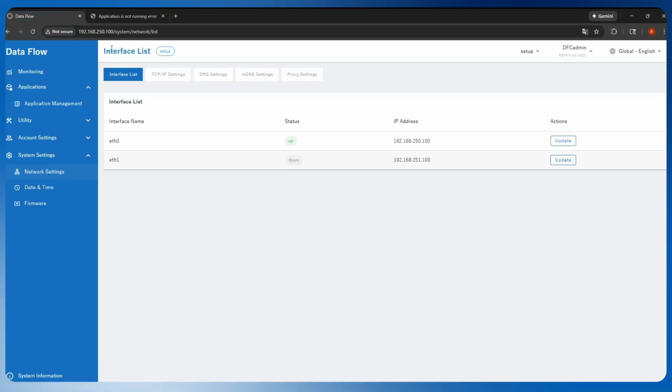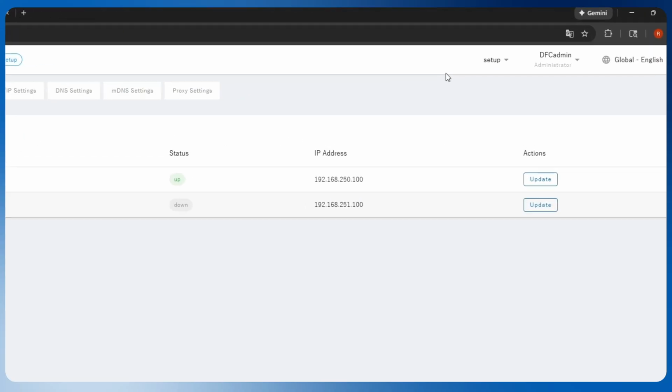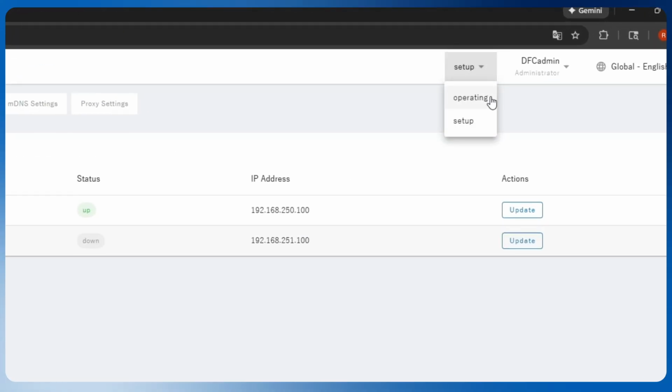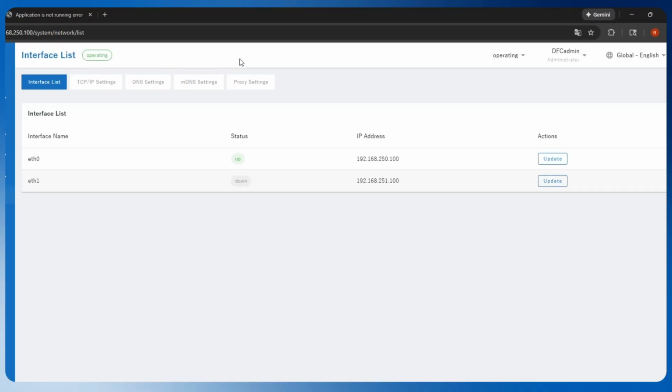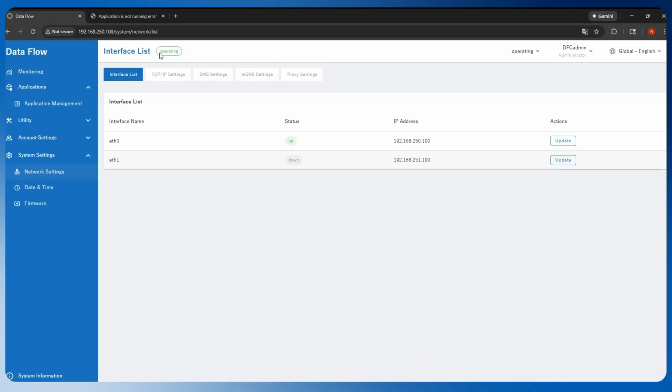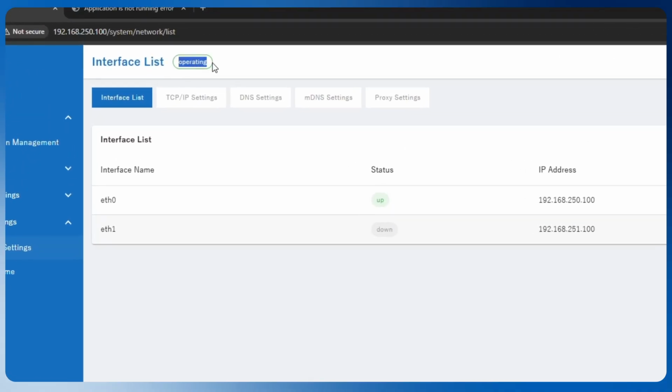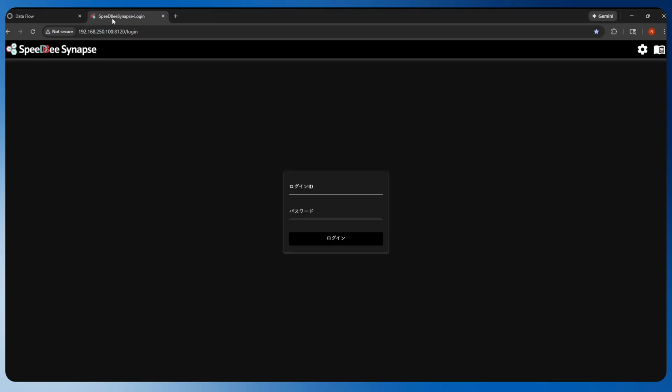To change the DX100 to the operating mode, go to the web UI, select the operating mode from the drop down right next to the administrator, and this will change the DX100 to the operating mode. This is verified by the operating indicator right next to the interface list. Then go to the SpeedB Synapse URL and refresh it. This will open up the SpeedB Synapse application.